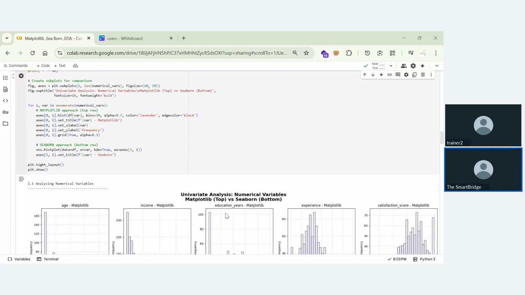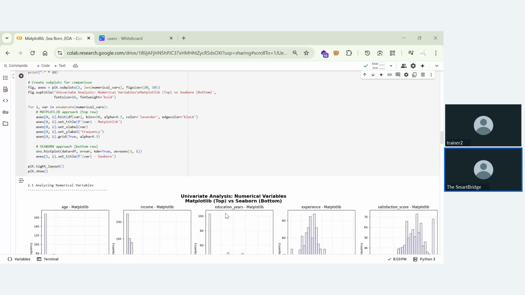The code will be more in Matplotlib. You need to define everything, but in Seaborn, you don't need to define everything. Everything will be defined for you, and it will automatically print that. The main difference is that in Matplotlib you have more control, and in Seaborn you have less control.